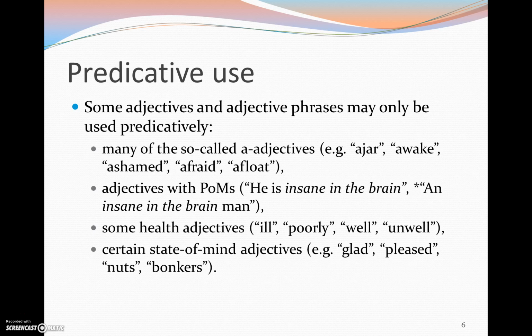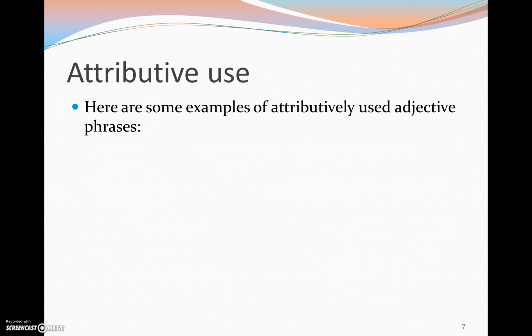For all of these we can only say that he is awake. We can't say "the awake boy." We can say that he is insane, or insane in the brain, sorry, because we need the post-modifier. We can't say "the insane in the brain boy or man." We can say the boy is ill, but we can't say "the ill boy." And we can say the boy is pleased, but we can't really say "the pleased boy."